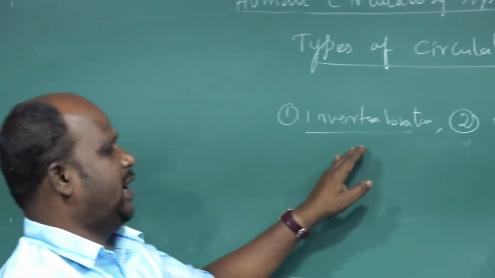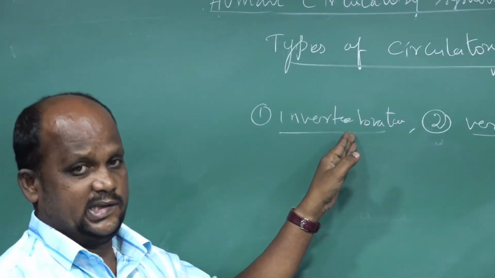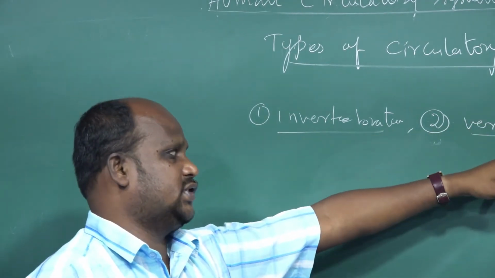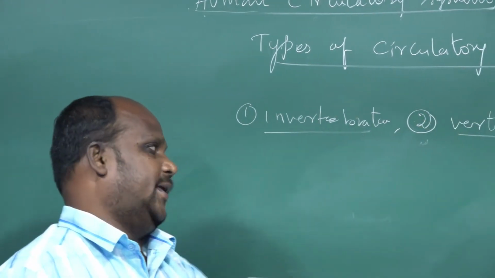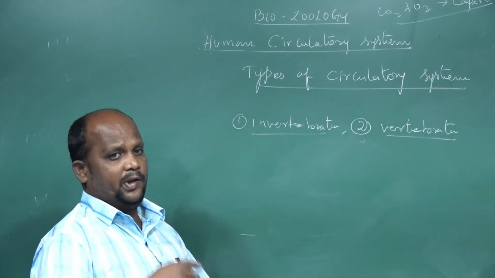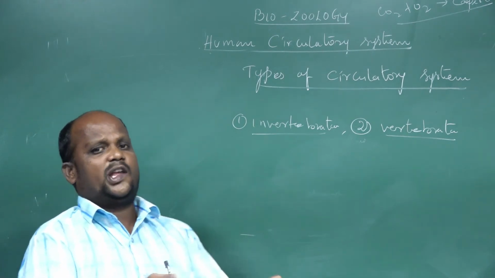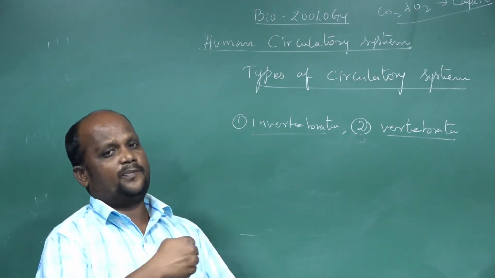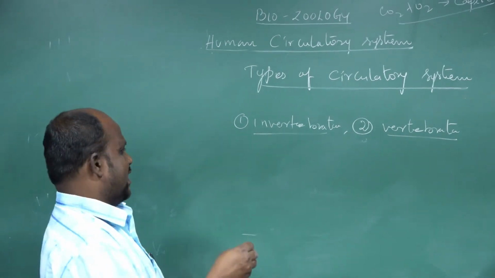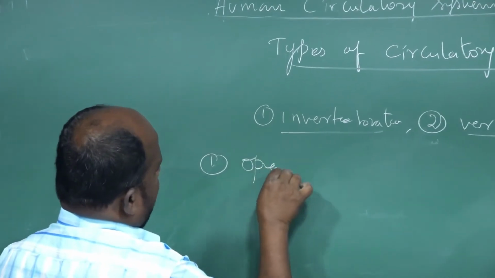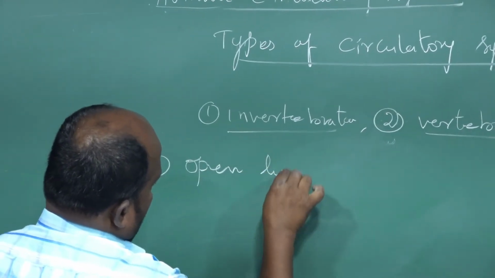What is the meaning of invertebrata? The lower group of animals is called invertebrata. The higher group of animals is called vertebrata. When we compare human beings to other animals, there are different types of circulation. We should learn what the different types of circulation are. First is the open type of circulatory system.